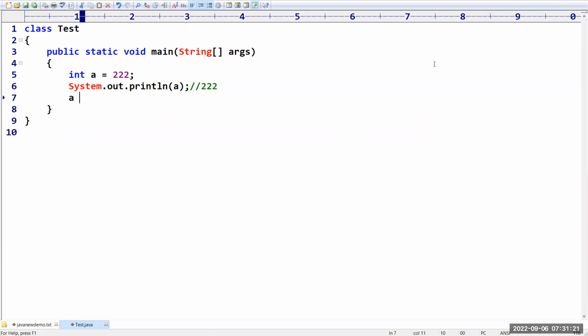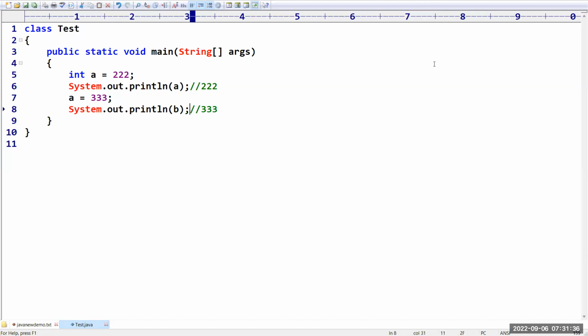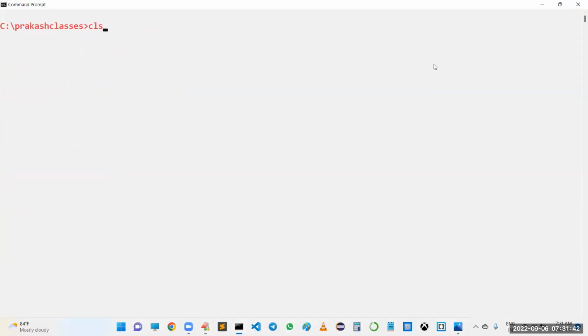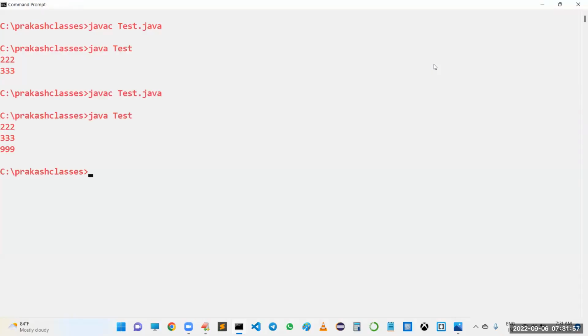Sir, can I change this value? No problem. During execution, if you want, you can change that value. Sir, after a few lines, I am taking A. Its value will be updated with 333. One minute, one minute. Now let us save this file and let us compile and execute. We are getting 322 and 333. Okay, sir. Later I want to change it to 999. Is it possible? Yes, no problem. No issues at all. Now, if you want to compile and run.